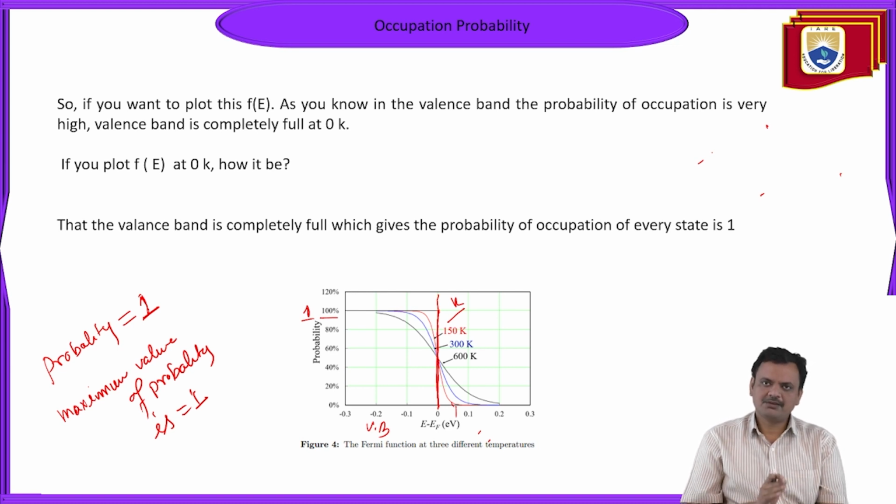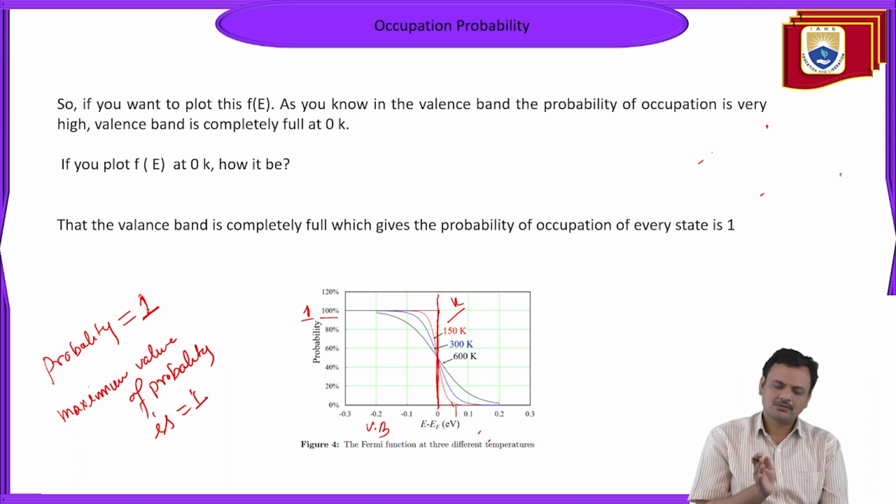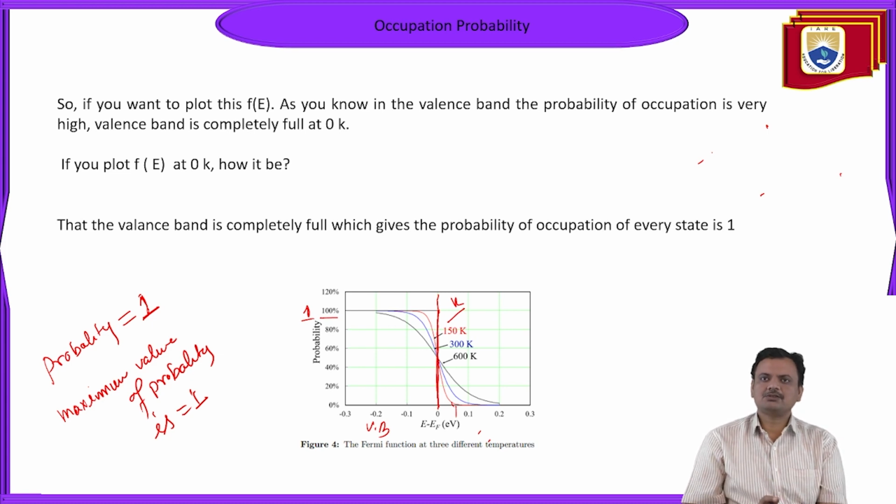If it comes out as 0.1 or 0.2, you have to fix it at 0 Kelvin, because at absolute zero, the Fermi level occurs at 0 electron volt.